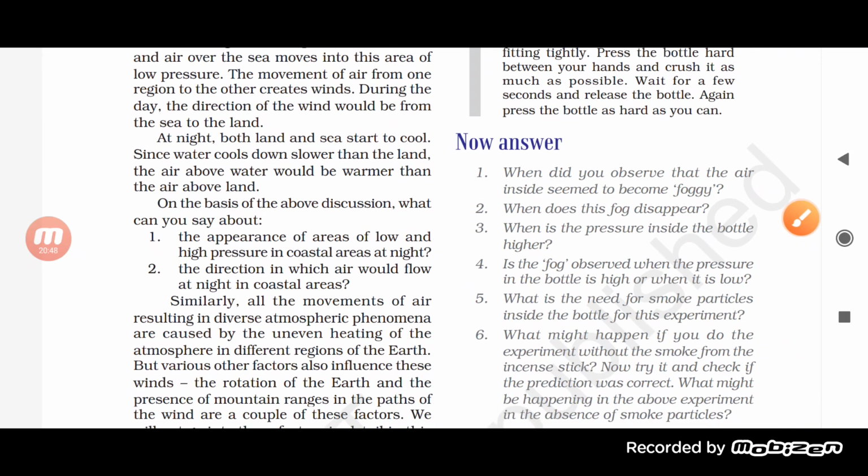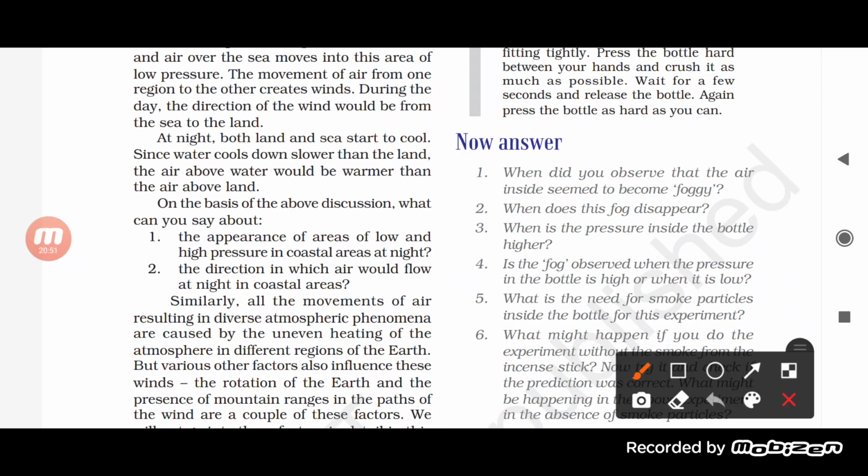Due to which the air which is present over the water body will expand and rise up. So there again a low pressure area is formed by the air, and here on the land, the air which is present is cooler than that of the sea. So obviously now the air starts moving from the high pressure, that is from the land, to the low pressure, that is from the sea. Okay, this is how the movement occurs.